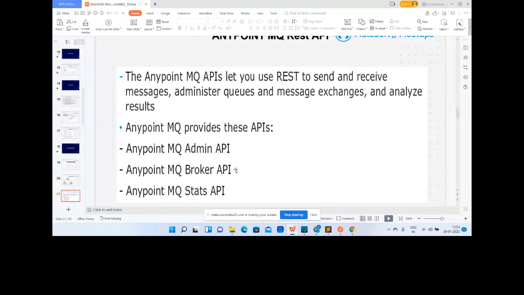Another, we have the broker API through which we can send messages, receive messages, consume messages, and delete messages. All the operations that are done by the Anypoint connector can be performed by this REST API. So all the platform capabilities and the operations done by the Anypoint connector can be done with the help of Anypoint MQ REST APIs. So we can make use of these APIs and perform the task.